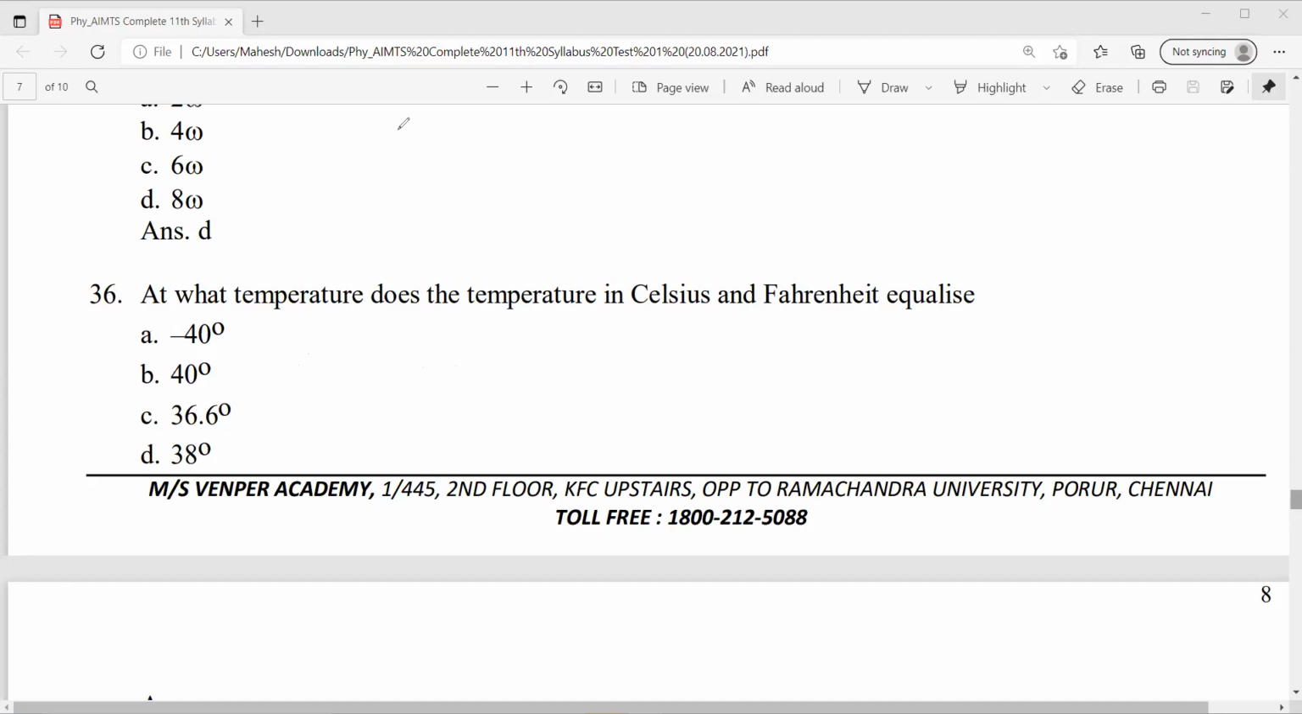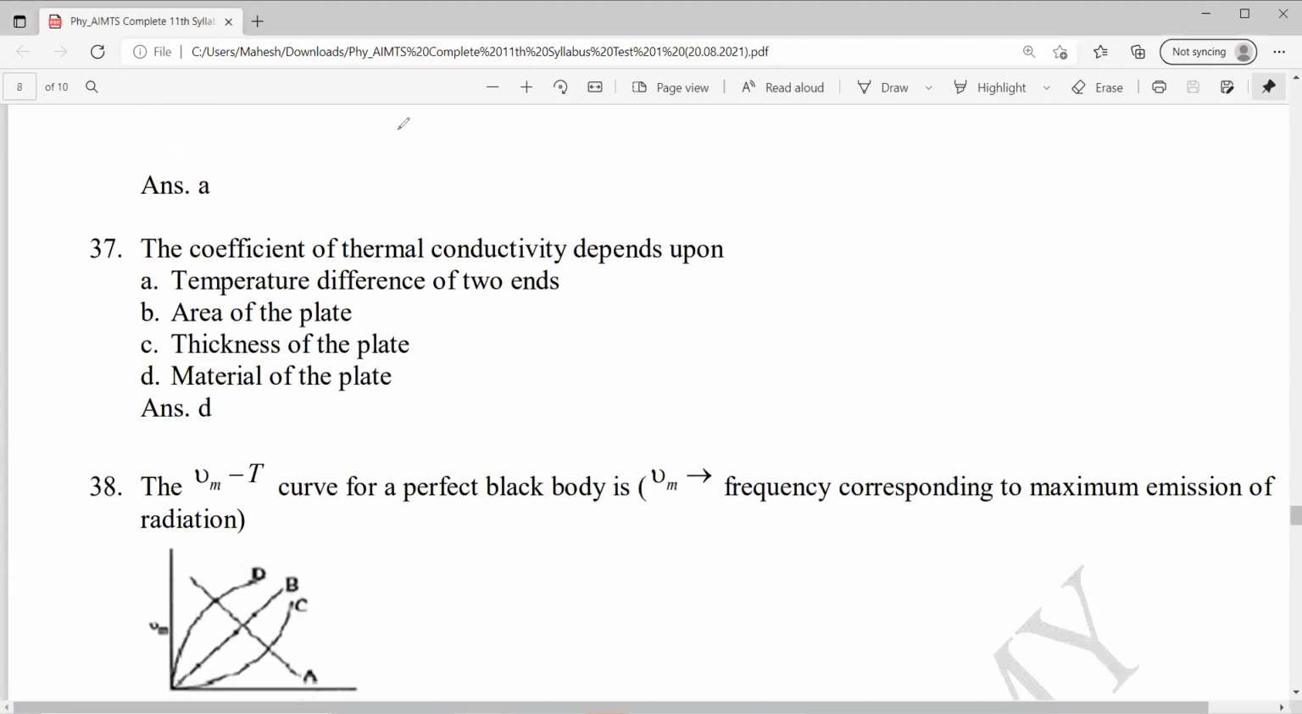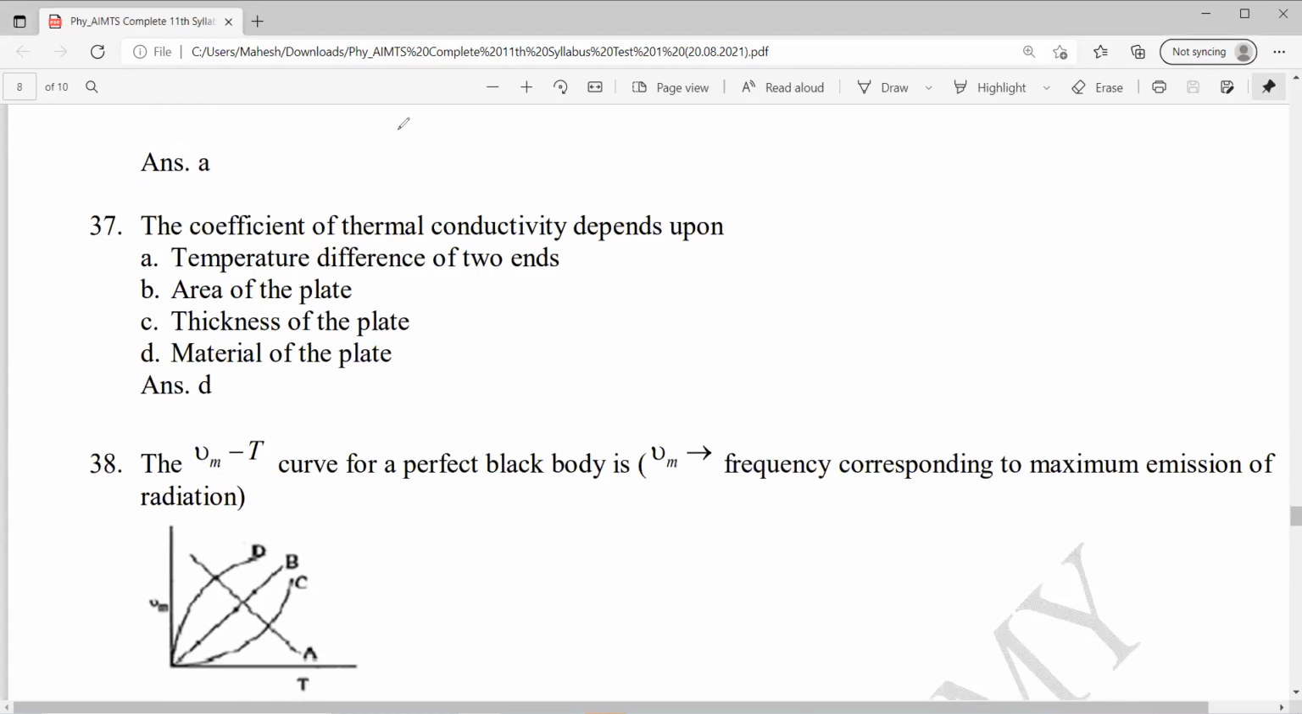Next, minus 48 degrees. The coefficient of thermal conductivity depends upon what? Temperature difference, no. Area of the plate, no. Thickness of plate, no. It depends on the material of the plate. Thermal conductivity.